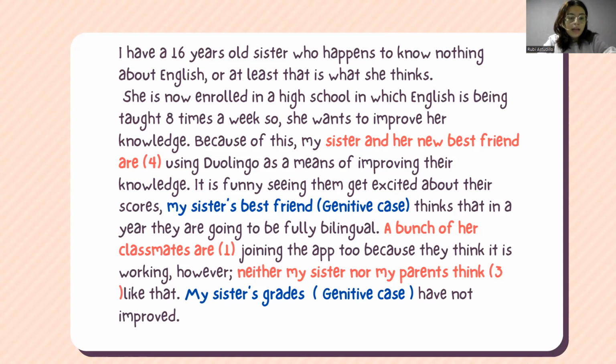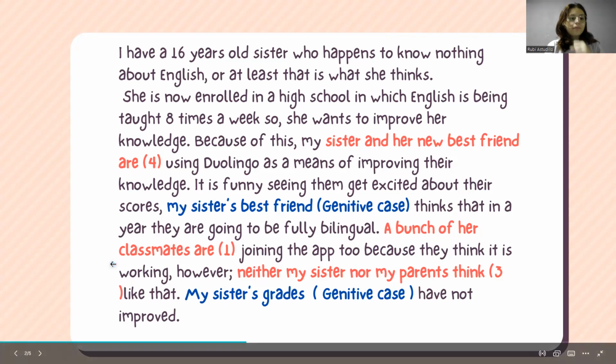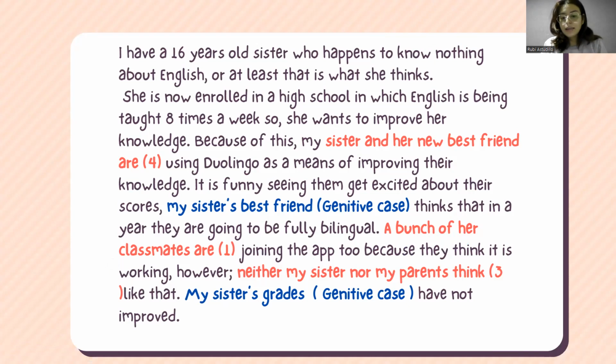A bunch of her classmates are joining the app too because they think it is working. So here I have another rule, which is number 1. It says that we need to check the subject when we use the preposition of. So I have a bunch of her classmates. So I cannot say a bunch of her classmates is. No, why? Because I am using the word classmates. The subject is not singular, it's plural. So I need the verb to be in plural, are.